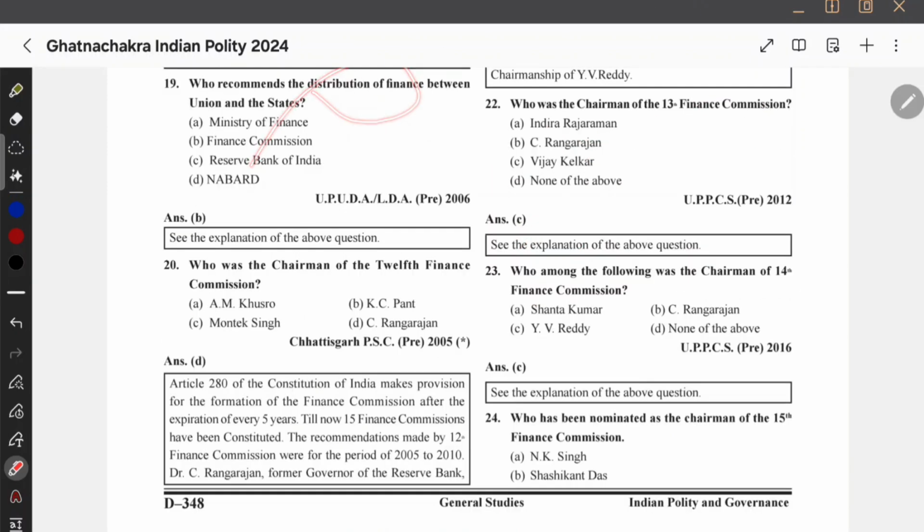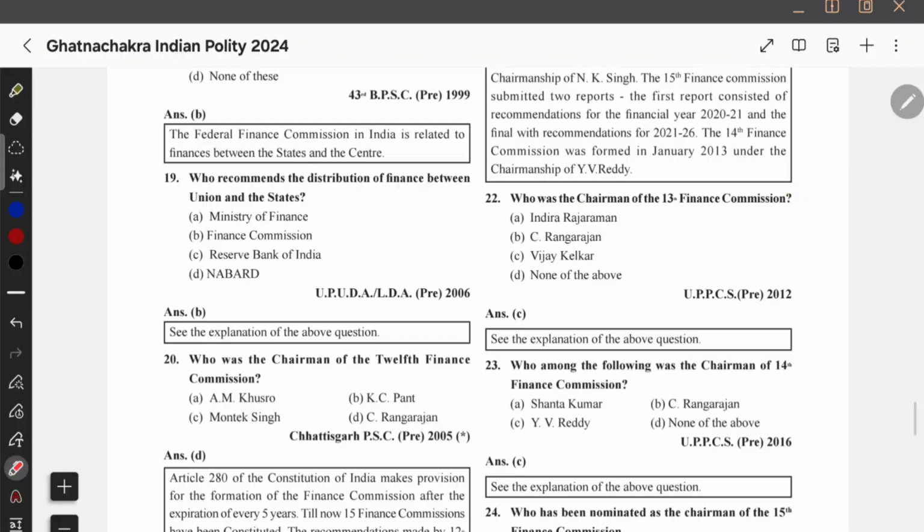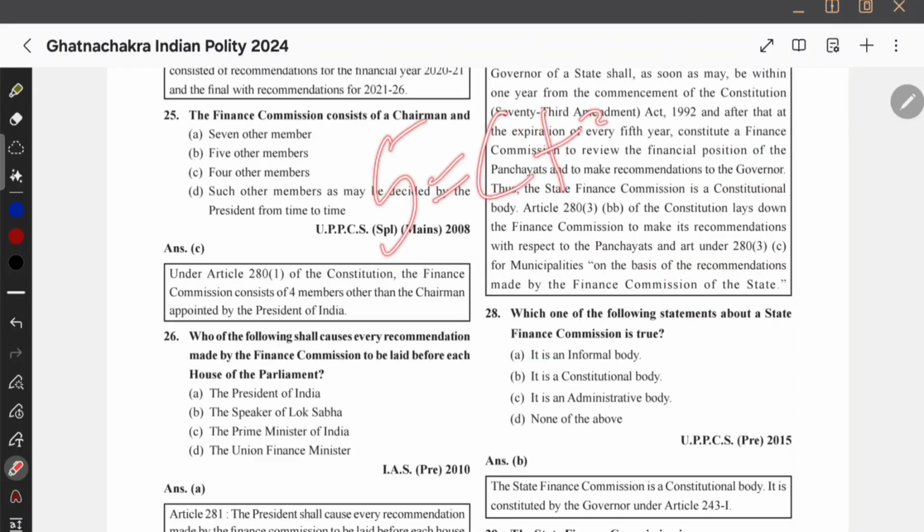The same question 100 times: who recommends the distribution of finance between Union and states, that is the Finance Commission, and they might ask such stupid questions. I think currently it is the 16th Finance Commission, Dr. Arvind Panagariya is the chairperson. And who was the chairperson of the 13th Finance Commission? They don't ask 13 now, they will ask 16th. देखना Finance Commission में 5 members हैं, chairperson plus 4 members ना, that is F for 5, therefore 5 members are there total, C plus 4M. They have asked this question multiple times, 4 other members is correct, because they are having chairperson and 4 other members.